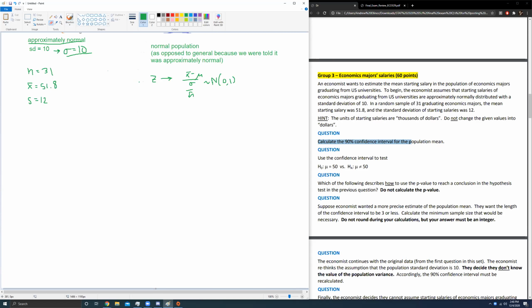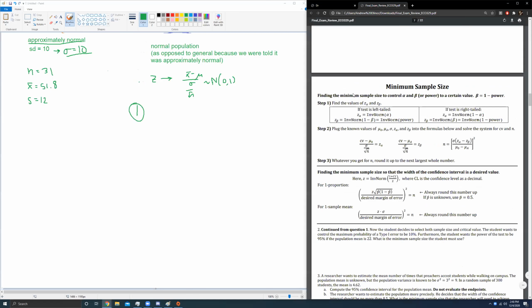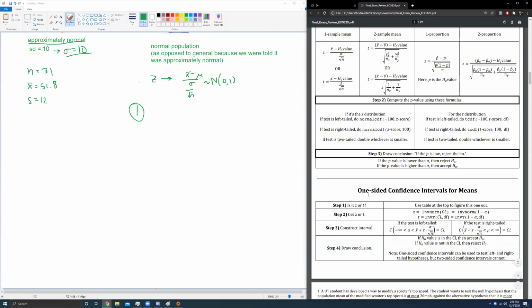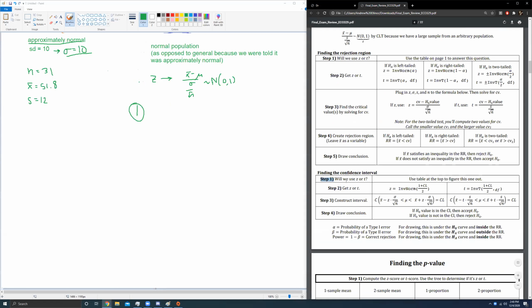Let's do the actual number 1 in this group, which says create the 90% confidence interval for the population mean. So cheat sheet, scroll up to 1 mean. We want the confidence interval here. Will we use Z or T? We've already established that we'll be using Z, so that one's out of the way. We need inverse norm of 1 plus the confidence level divided by 2. So I'll do inverse norm of 1 plus 0.9 divided by 2.